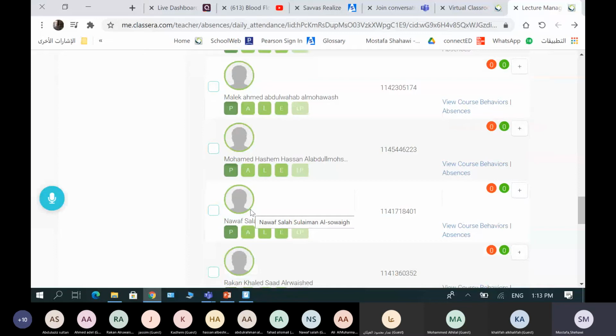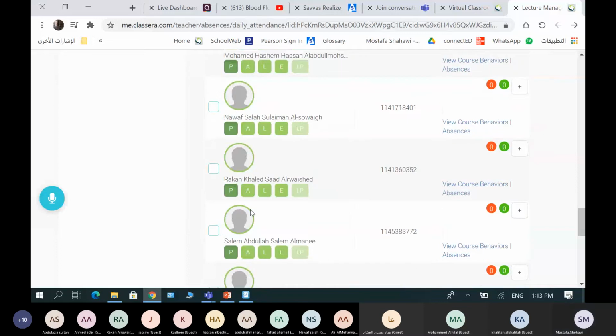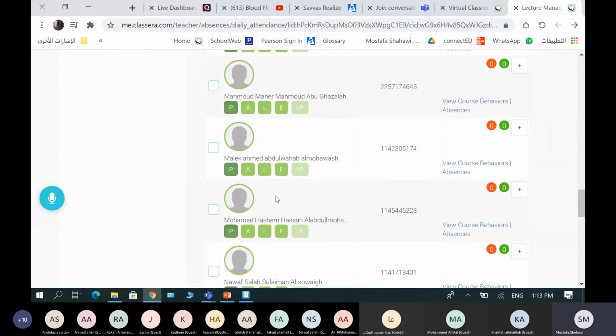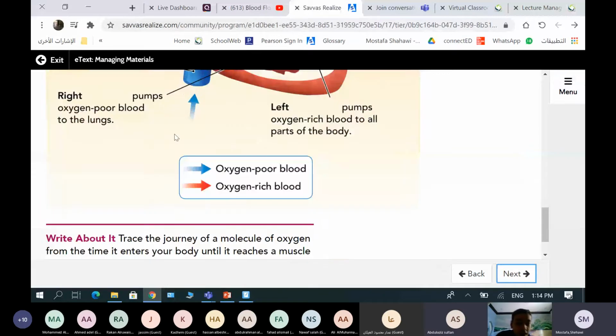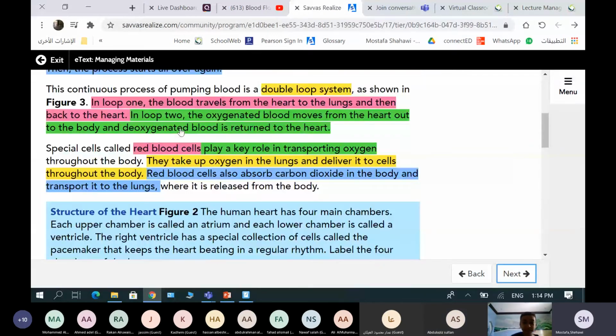Okay, I will pick someone else to read here. Abdulaziz Al-Sultan. Yes, mister. Abdulaziz, read this part. Read this paragraph. Later, after him, later.